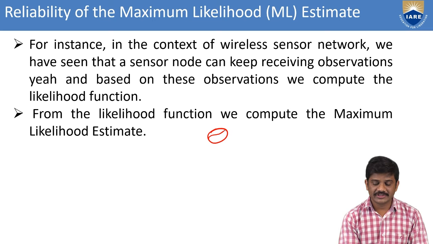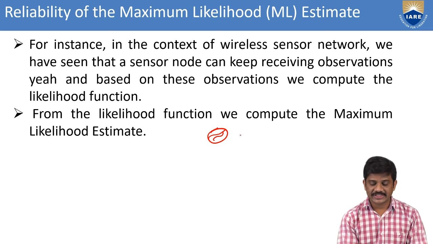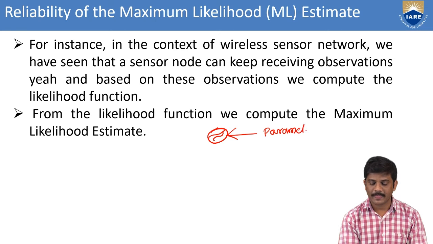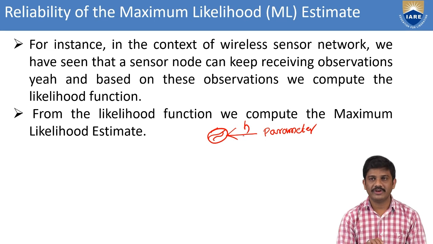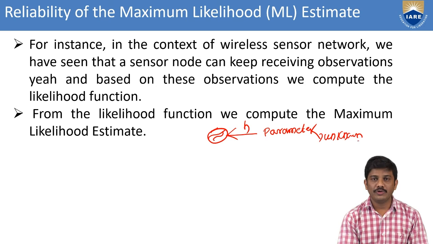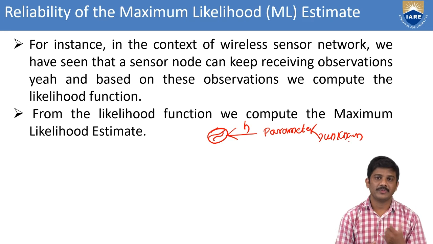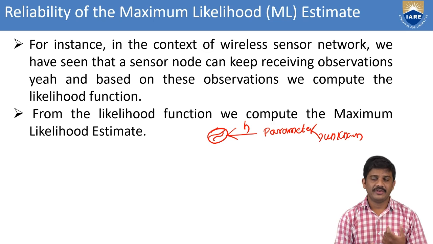Here we are taking the sensor node. We are considering the parameter, the unknown parameter, which we call h. For this parameter, additive noise is automatically added.